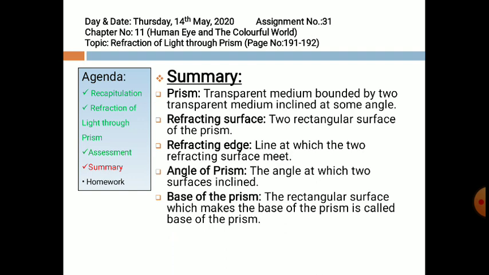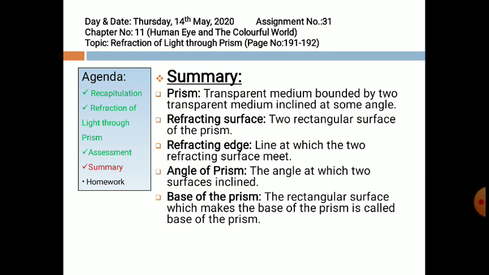Let's conclude today's topic with the summary. Prism: a transparent medium bounded by two transparent surfaces which are inclined at some angle, and this angle is known as angle of prism. Refracting surface: two rectangular surfaces of the prism are known as refracting surfaces. One is the surface from which the light ray is entering and another one is the surface from which the light ray is emerging out.